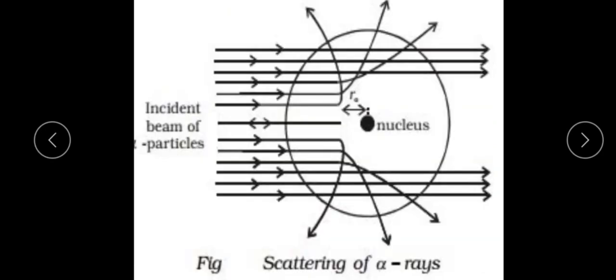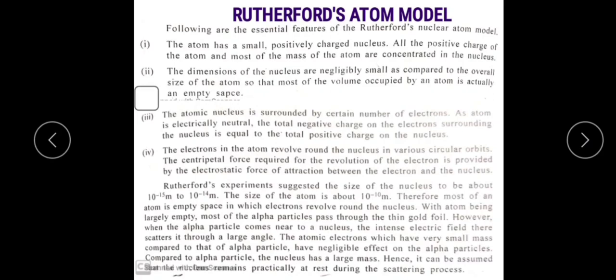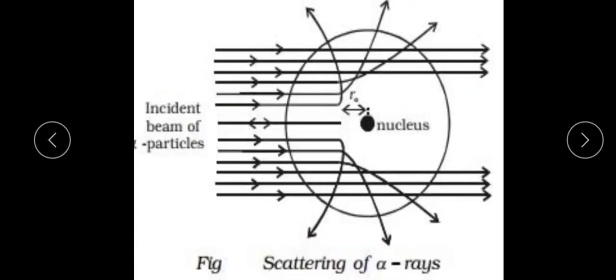So this, for example, is an alpha particle traveling towards the nucleus, which at a particular distance retraces its path because of the repulsive force. According to this, the mass of the nucleus is large compared to the alpha particle. The alpha particle retraces its initial path because of the nucleus's heavy mass. That's why the nucleus stays in the same place, as if at rest.